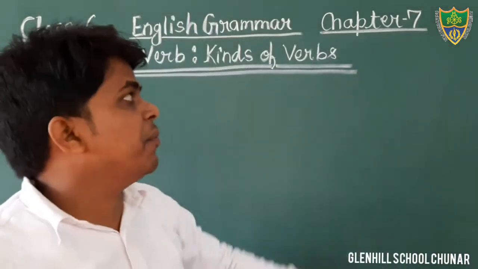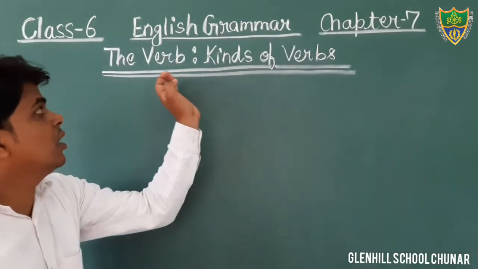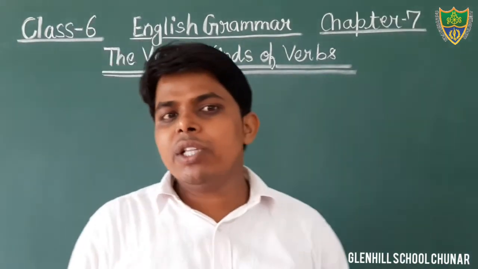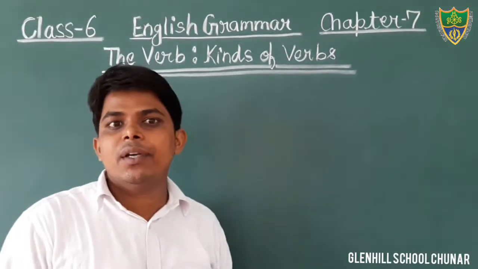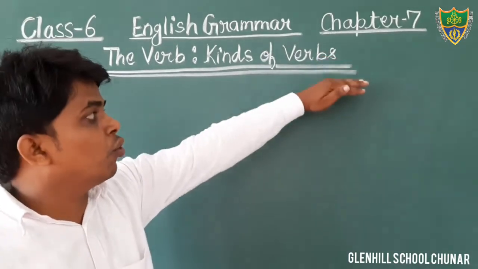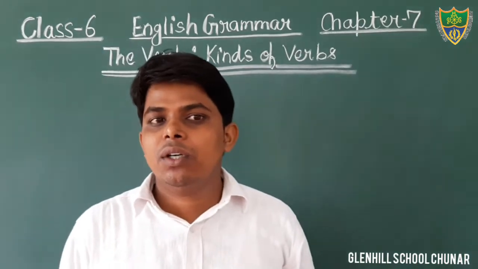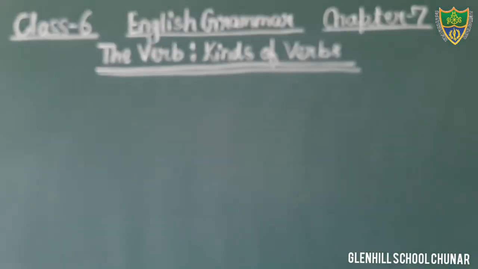Dear students, in the previous classes we were discussing chapter 7 of English grammar, that is verb, the kinds of verb. In this chapter we have already discussed the definition of verb and kinds of verb. I have also told you that there are two kinds of verb: main verb, and helping verb or auxiliary verb. Okay students?